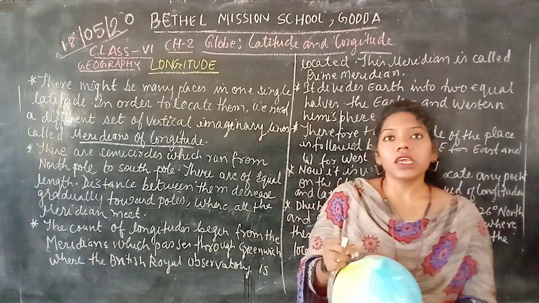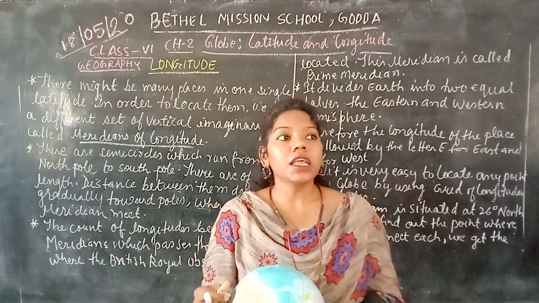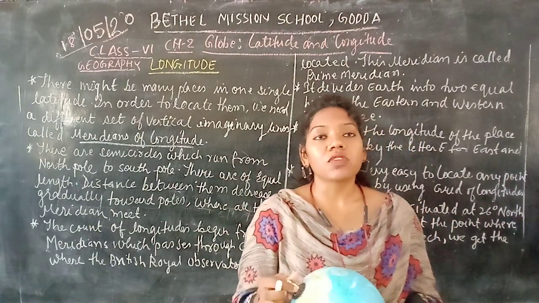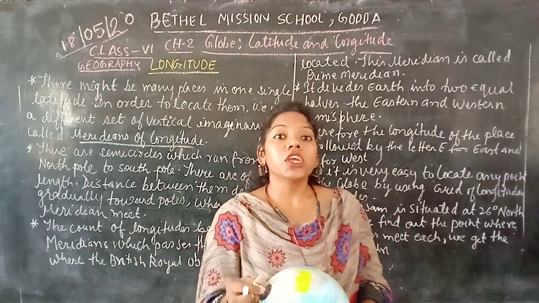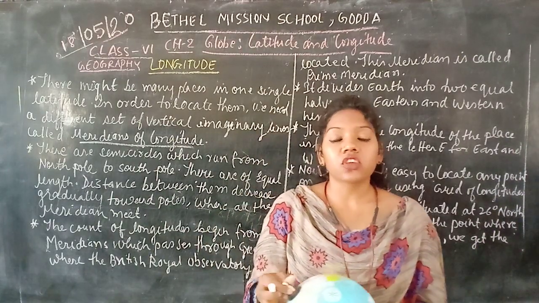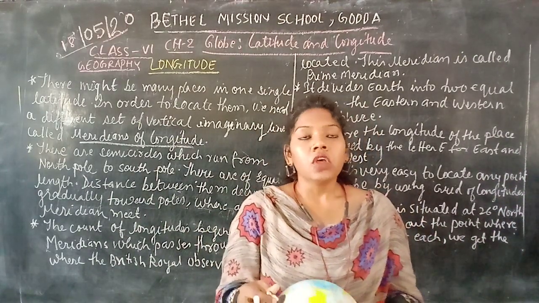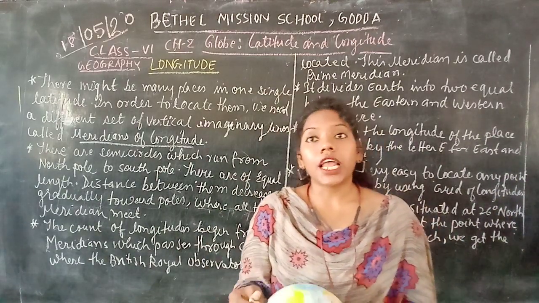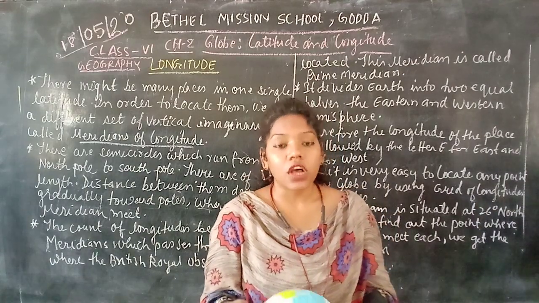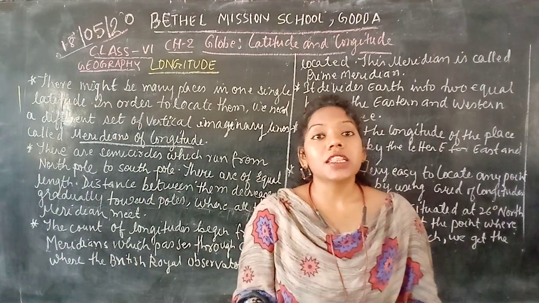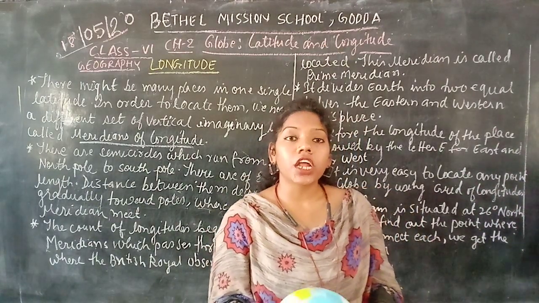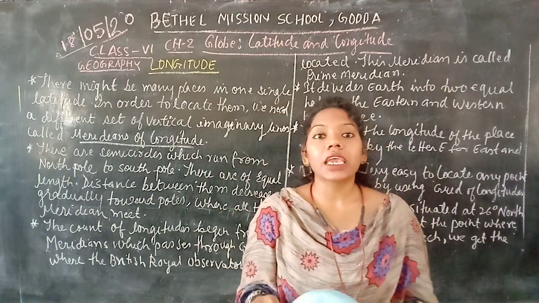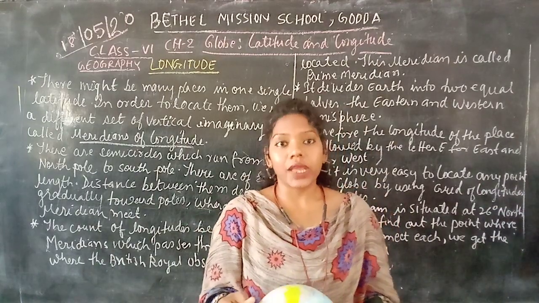As I told you in the last video, to locate places we should have the parallels of latitude so that we can locate them properly. For that we have the main and largest latitude, called the equator, and this equator helps us to locate any place in degrees, by making an angle, yes or no?